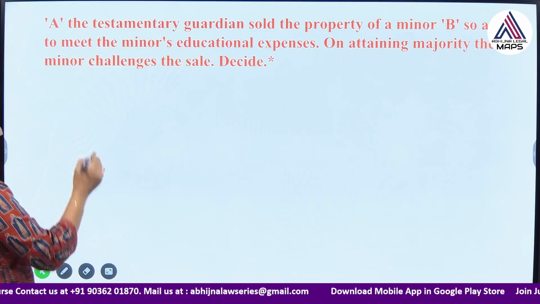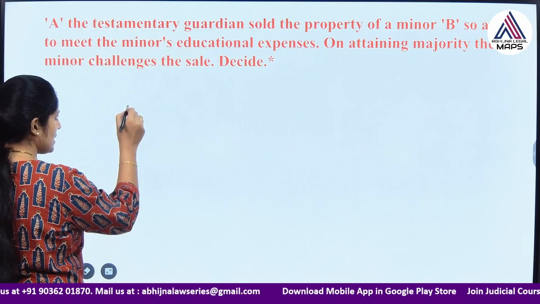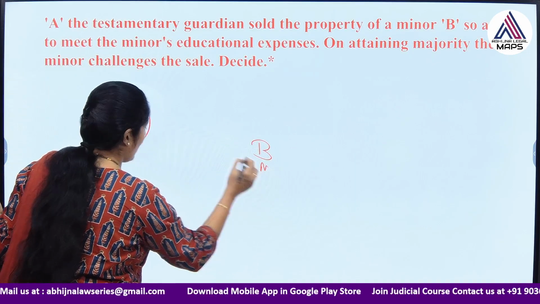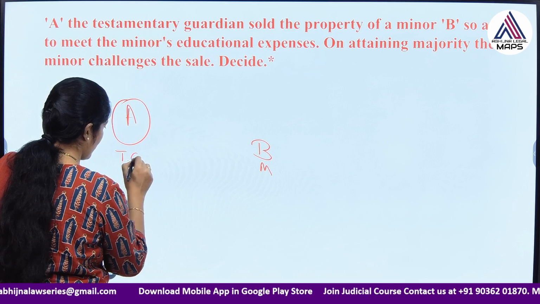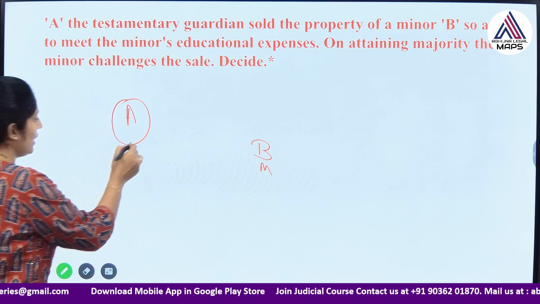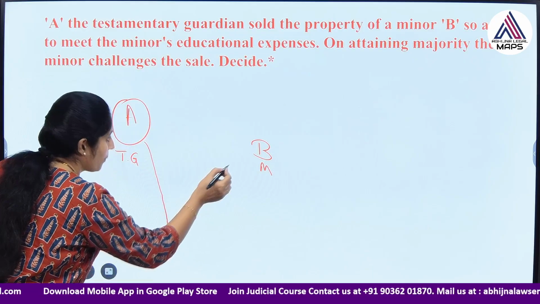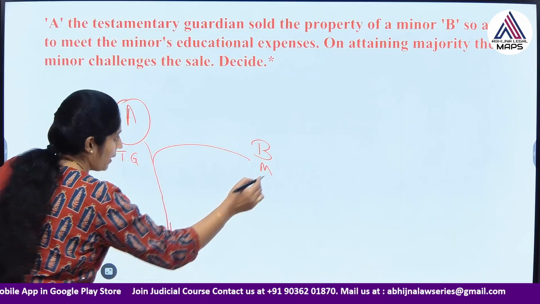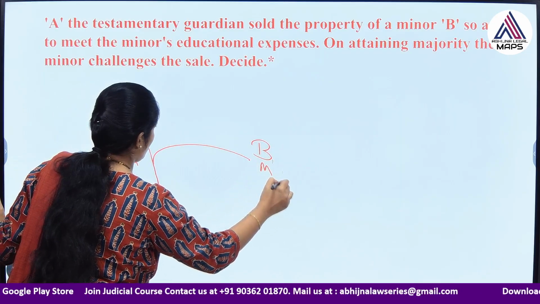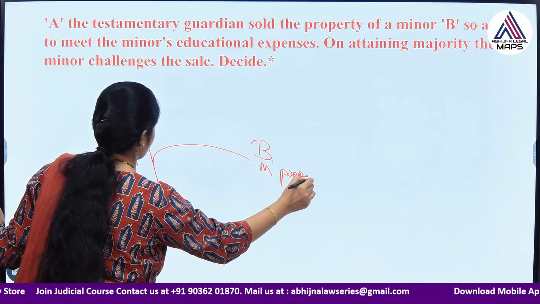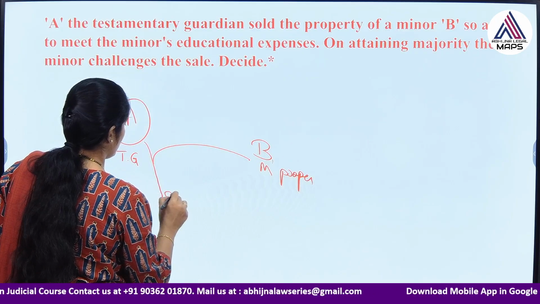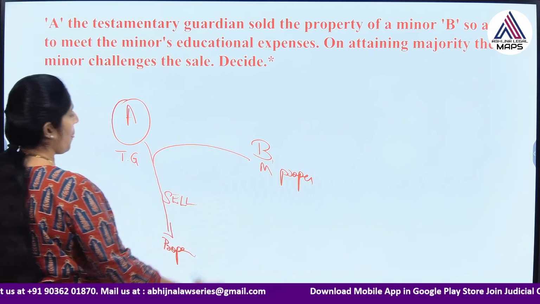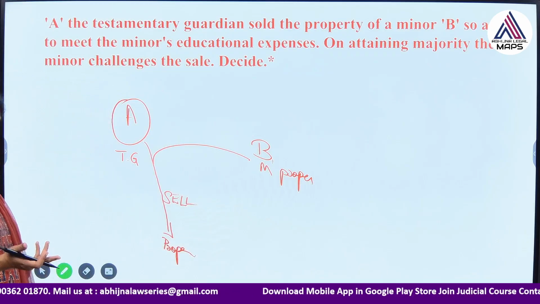A is the testamentary guardian of B. B is a minor. A, the testamentary guardian, is selling the property of the minor B. For what purpose is he selling?